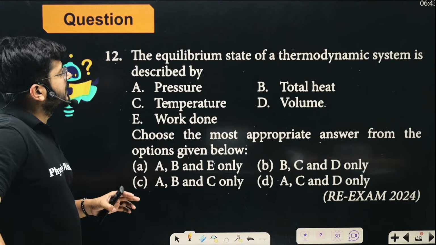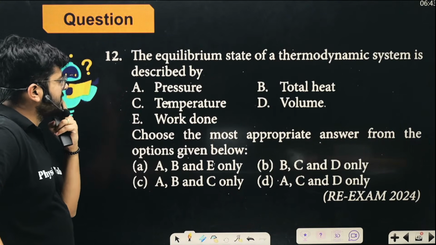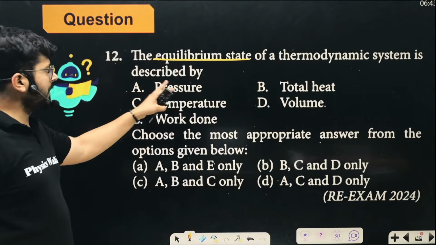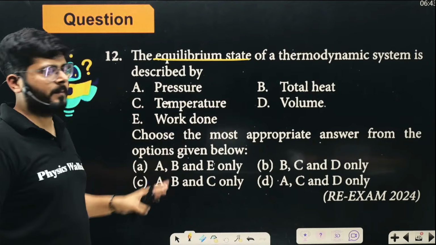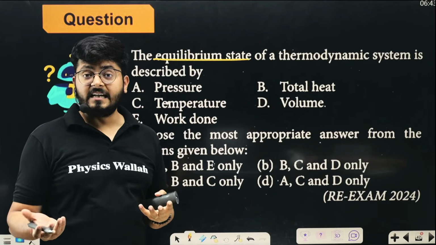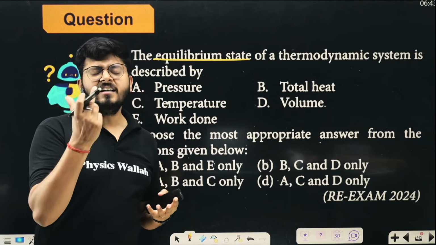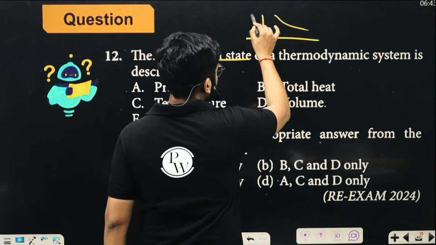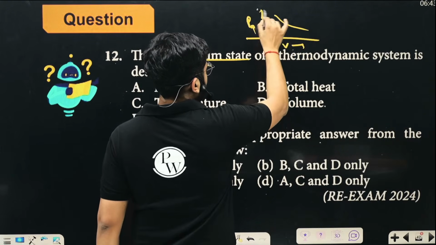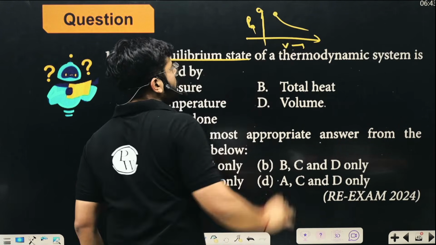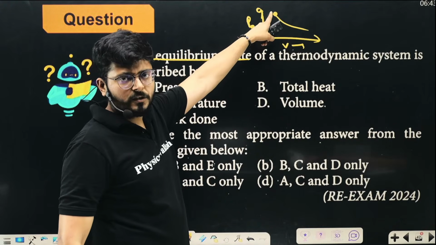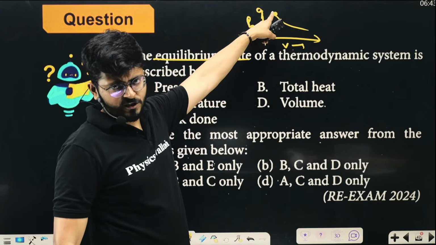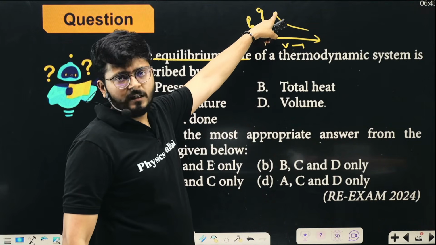Now look at this one. The equilibrium state of a thermodynamic system is described by pressure, total heat, temperature, volume, work done. What will decide the equilibrium state? The state is decided by state variables. For example, in this thermodynamic process, pressure and volume are given. If you want to define this state, you will define the pressure, the volume, the temperature over here. You can also define the internal energy, but you cannot define the work done at this point.